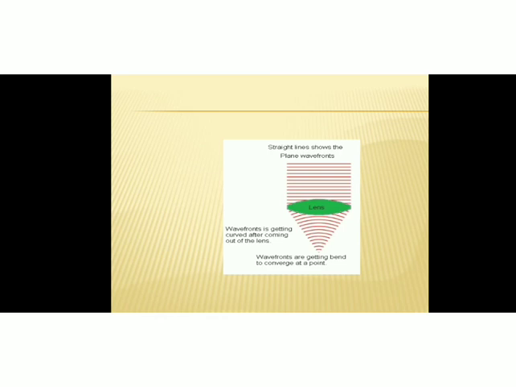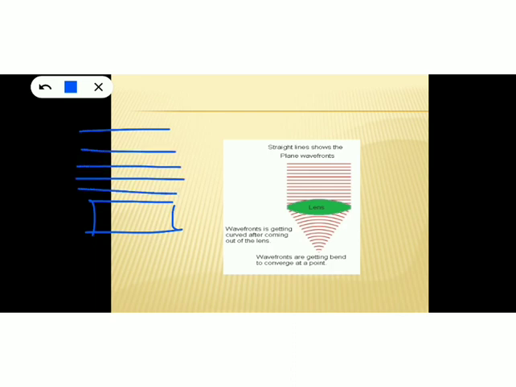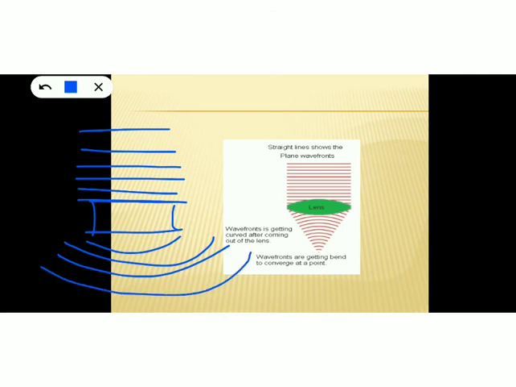Similarly, when the wavefront is allowed to pass through a concave lens, it will get diverged. How will it look? If we consider a concave lens like this, and suppose a plane wavefront is allowed to pass through the concave lens, then the waves which are coming out of the concave lens will be like this. See, the wavefronts are getting diverged. They are not getting converged.